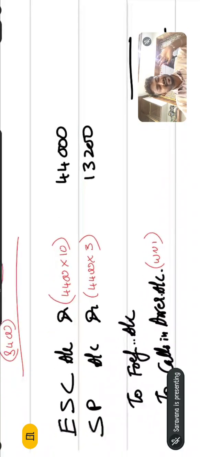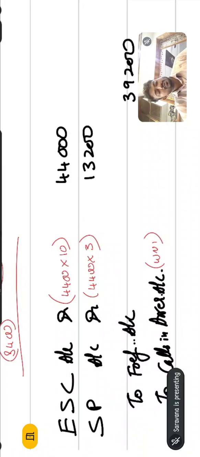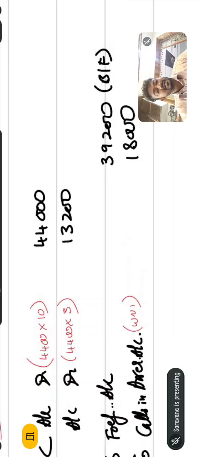The easiest way I will tell you. What is the total of debit? The total of debit is 44,000 plus 13,200, which is 57,200. So 57,200 minus 18,000 is 39,200, which is nothing but the balancing figure of debit minus credit. But don't tell the invigilator you found it as a balancing figure, so don't write balancing figure here. For understanding purposes I am writing it here.